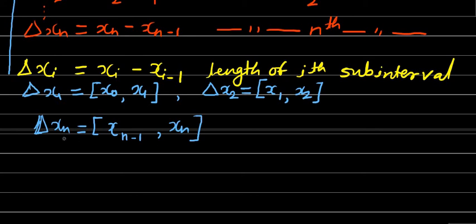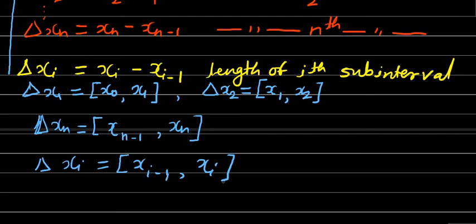In general, delta xi is the ith subinterval, xi minus 1 to xi.